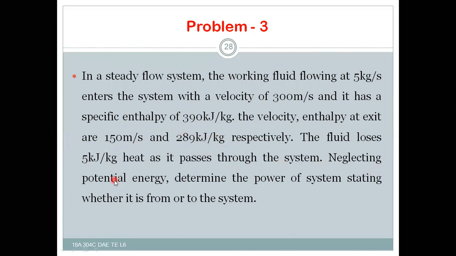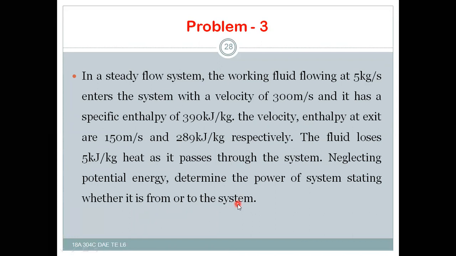The fluid loses 5 kilojoules per kg of heat as it passes through the system. There is a loss of heat, that is 5 kilojoule per kg. This is heat rejected, that means negative heat. Neglecting potential energy, that means g into Z2 minus Z1 will be 0. Determine the power of the system, stating whether it is from or to the system.